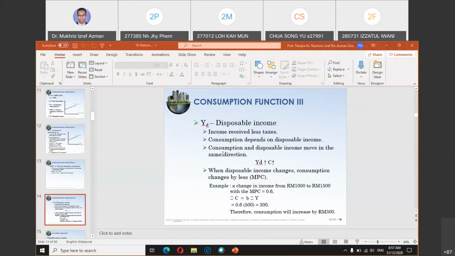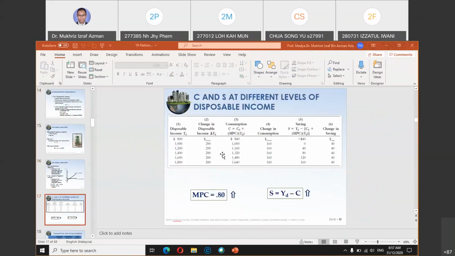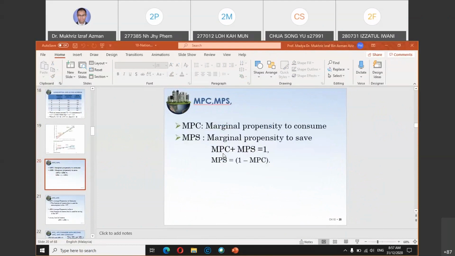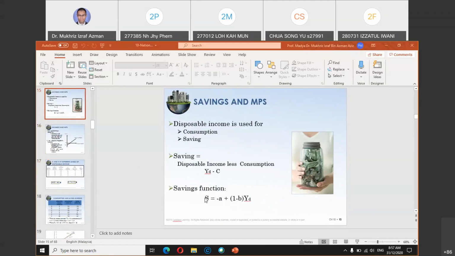Okay, and also we discussed last class, once you know MPC, MPS plus MPC will also equal 1. MPS is 1 minus MPC. So what is MPS? Marginal propensity to save. MPC is derived from the consumption function. MPS is derived from the saving function. So where is the saving function just now? Okay, this one. So this is your saving function.